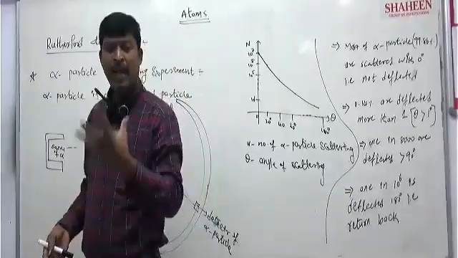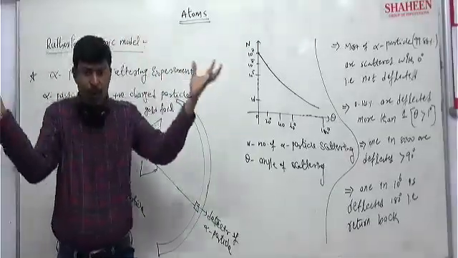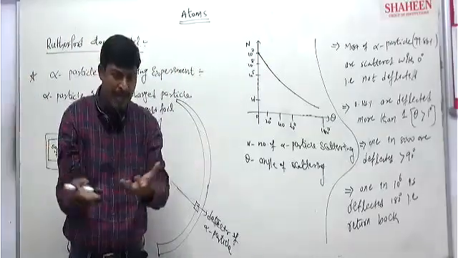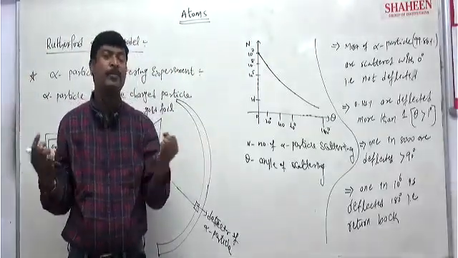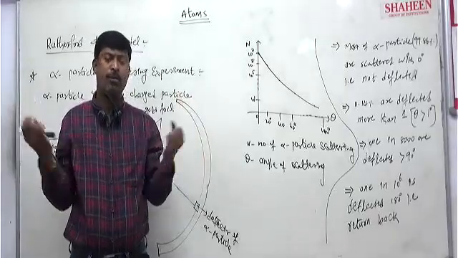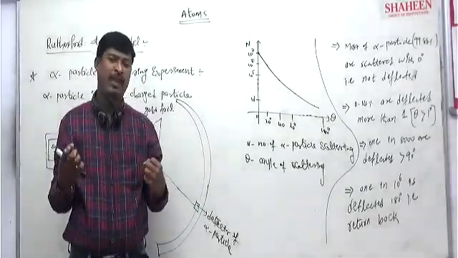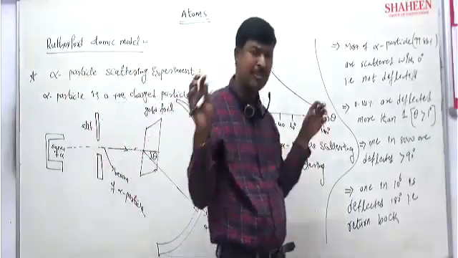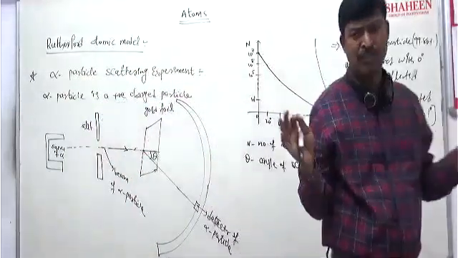That means most of the space occupied by the atom is empty. It has no mass and is not filled with positive or negative charge.